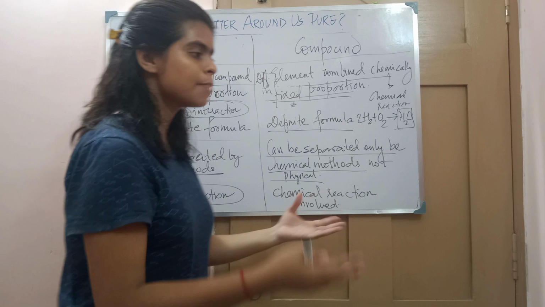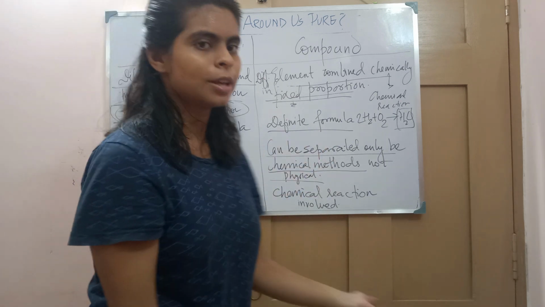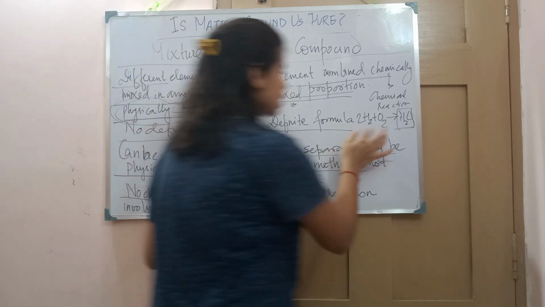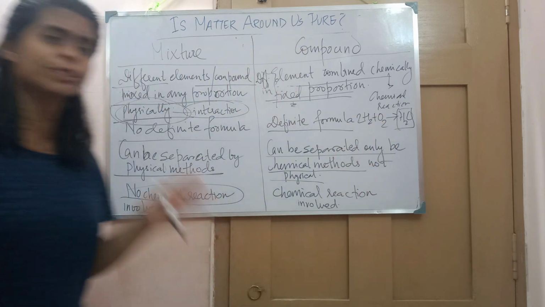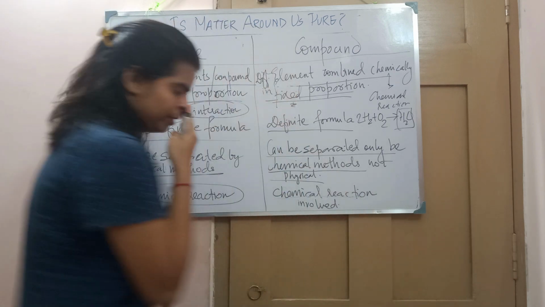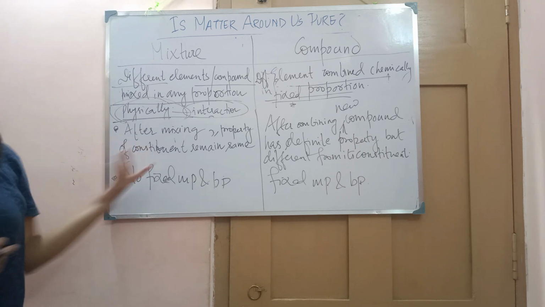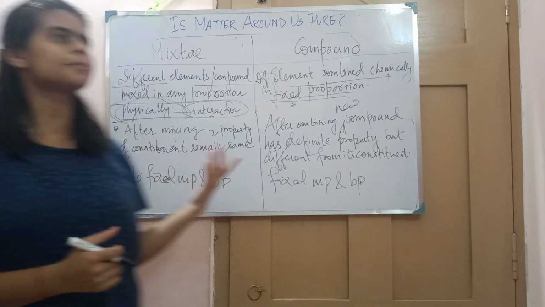You can't mix hydrogen and oxygen together and think of getting water. To make water from hydrogen gas and oxygen gas, some chemical reaction has to be involved. So here a chemical reaction is involved. Another difference is, after mixing, does the property of the compounds get changed?